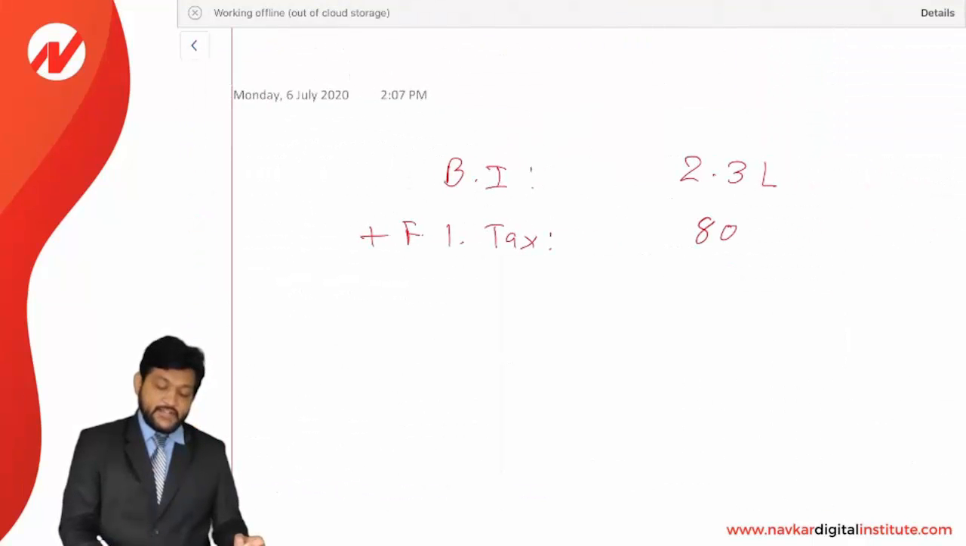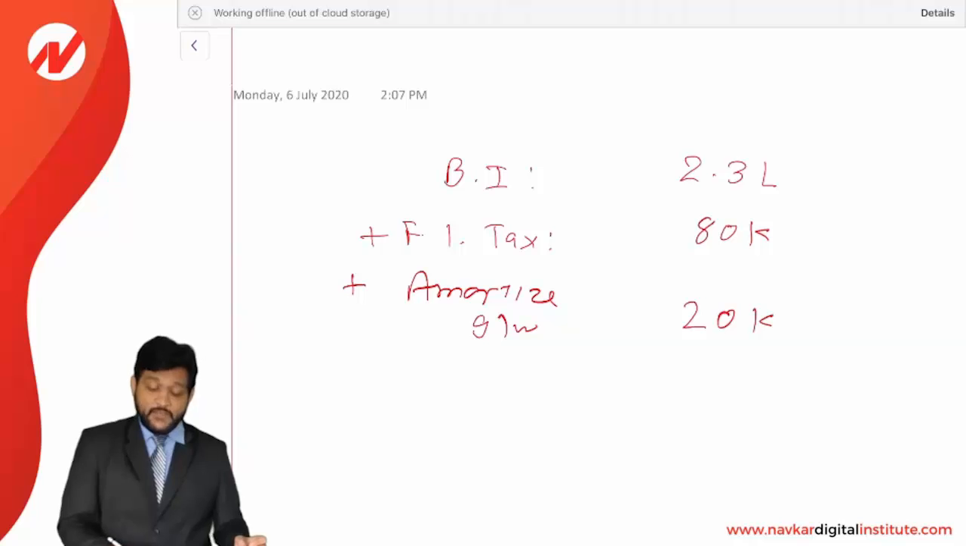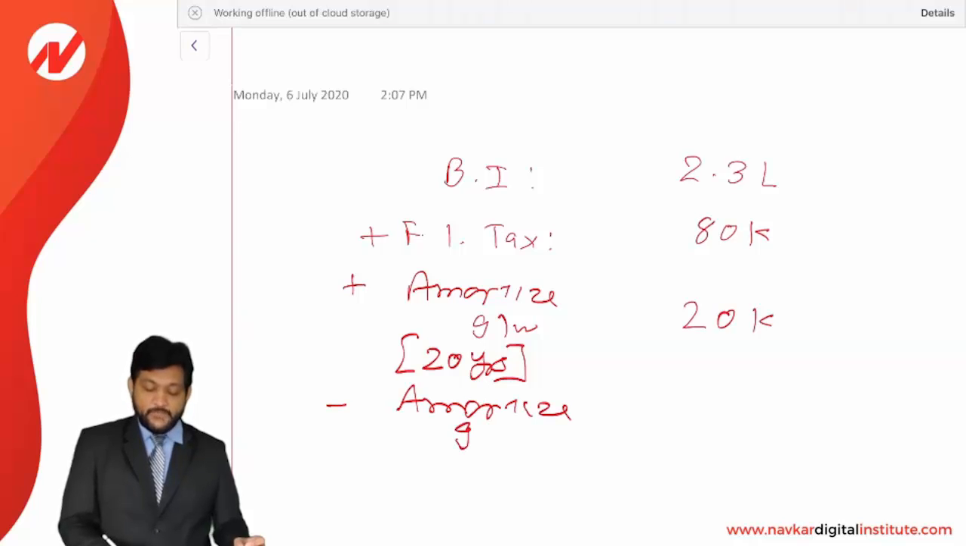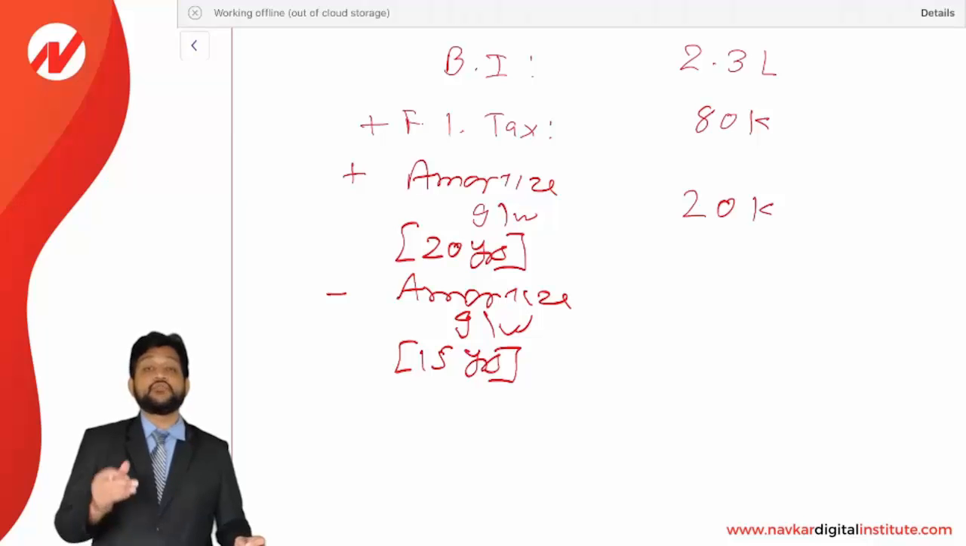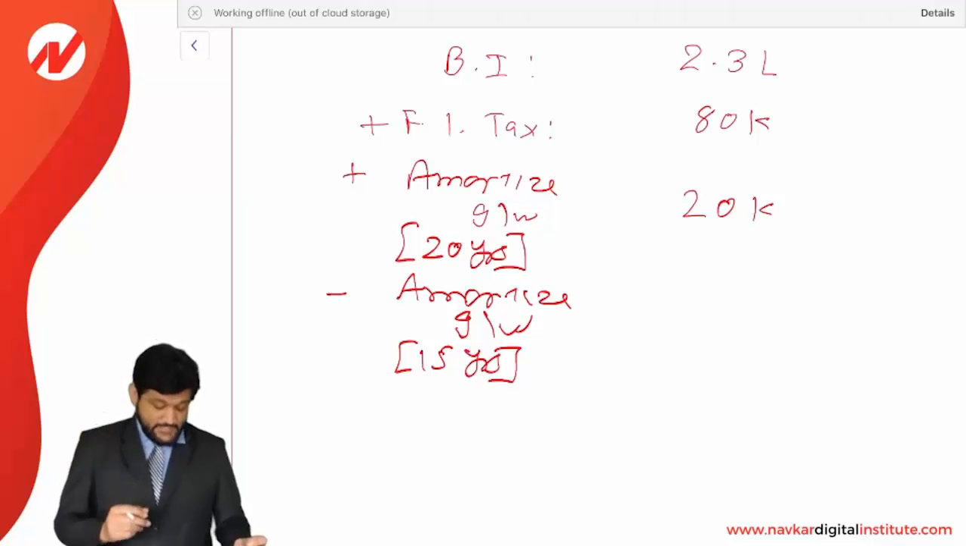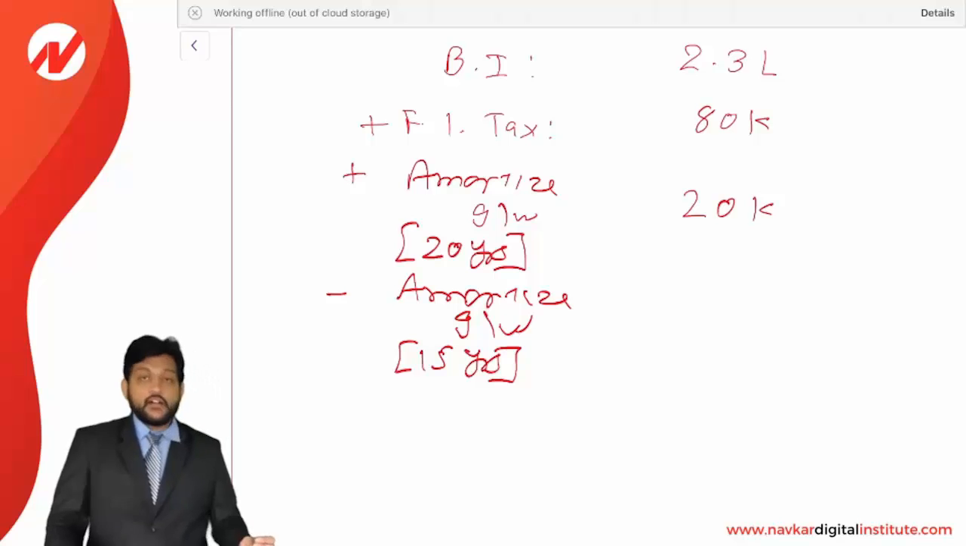Plus amortization of goodwill. Goodwill amortization has been 20,000, so it will be added back. Why are we adding back? Because they have amortized over a 20 years period, which is not allowed, while amortization of goodwill should be allowed as per 15 years. As we have seen in the rules, 15 years is the period for amortization of goodwill. You need to add back the provision as per 20 years and you need to reduce as per 15 years.